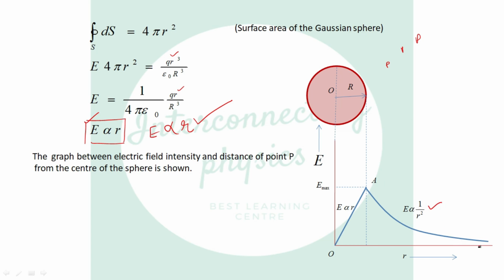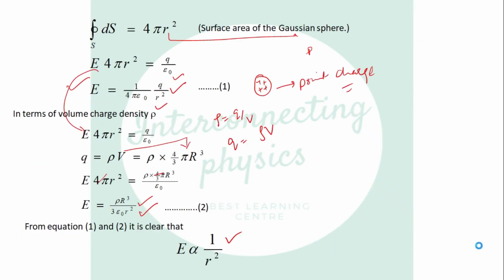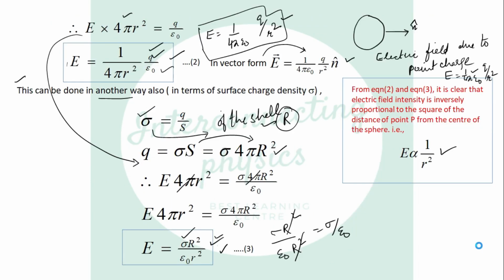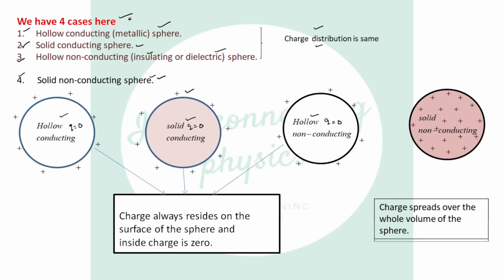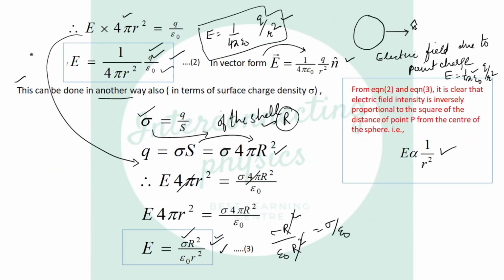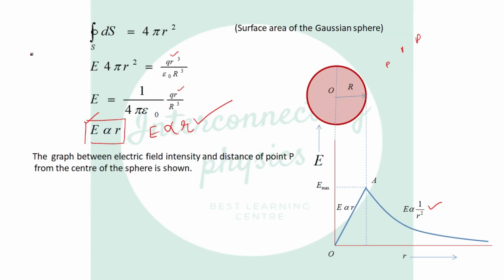Okay, so these were all about the electric field intensity due to hollow sphere and solid non-conducting sphere. And you see the first three cases, that is hollow conducting sphere, solid conducting sphere, hollow non-conducting sphere, the electric field value for all these three cases is same. And for solid non-conducting, the electric field value inside is directly proportional to r. Okay, now let us do some exercises.